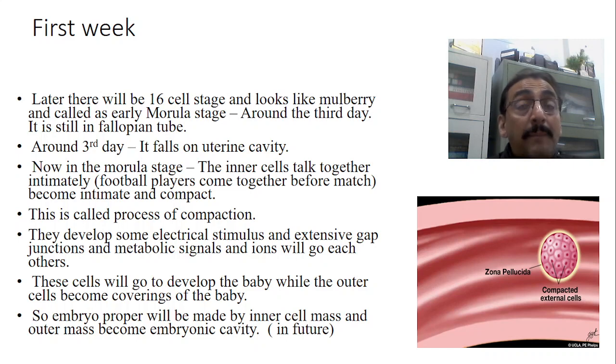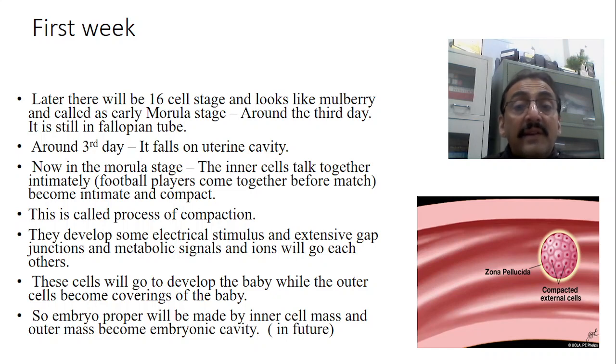Now, after the completion of the third day, this early morula will fall inside the uterine cavity. So far it has been slowly traveling in the fallopian tube from the ampulla towards the uterus. Usually after the third day it will fall into the uterine cavity. Now, in the morula stage, what actually happens is that we have our 16 cells, isn't it?